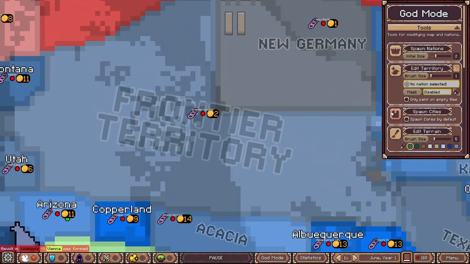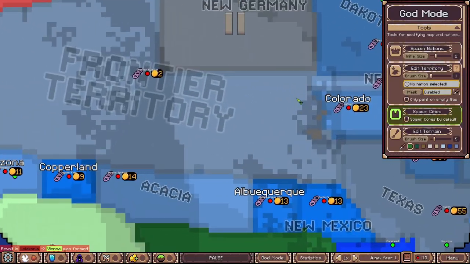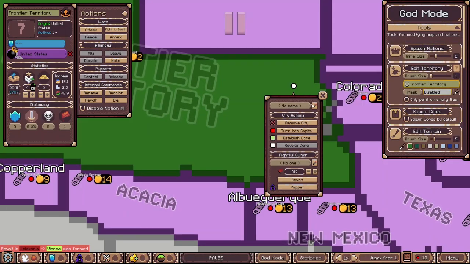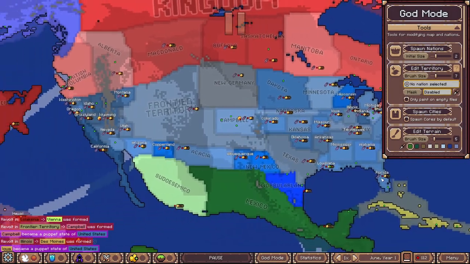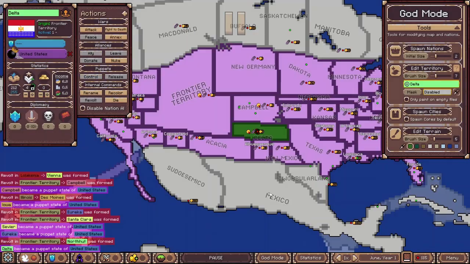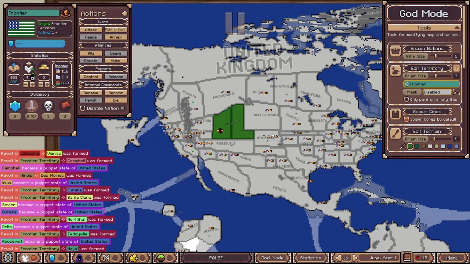In 1900, a new U.S. president named Teddy Roosevelt got elected and divided up the frontier territory into states and encouraged people to settle there. The new states included Campbell, Iowa, which was the western part of Illinois before, Eureka, Sevier, Delta, Roosevelt, and the rest of the frontier territory became a state named Frontier.